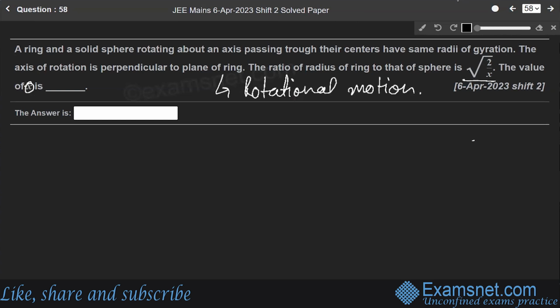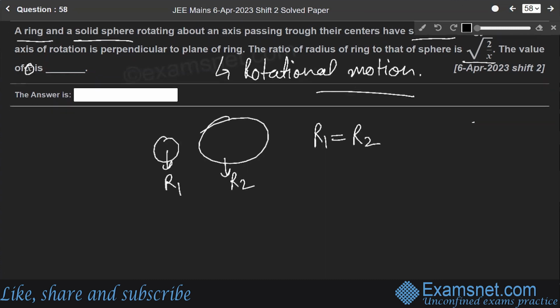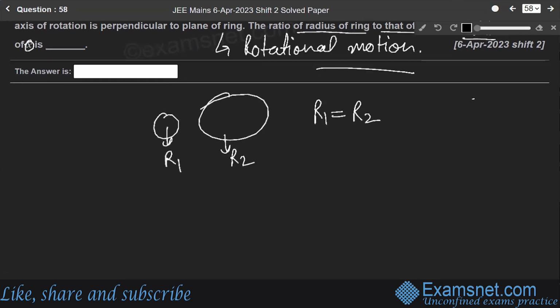It is saying that there is a ring and a solid sphere, rotating about an axis passing through their centers, having same radii of gyration. Both are having same radii of gyration, R1 equals R2. The axis of rotation is perpendicular to the plane of ring. Okay. So the ratio of radius of ring to that of the sphere.